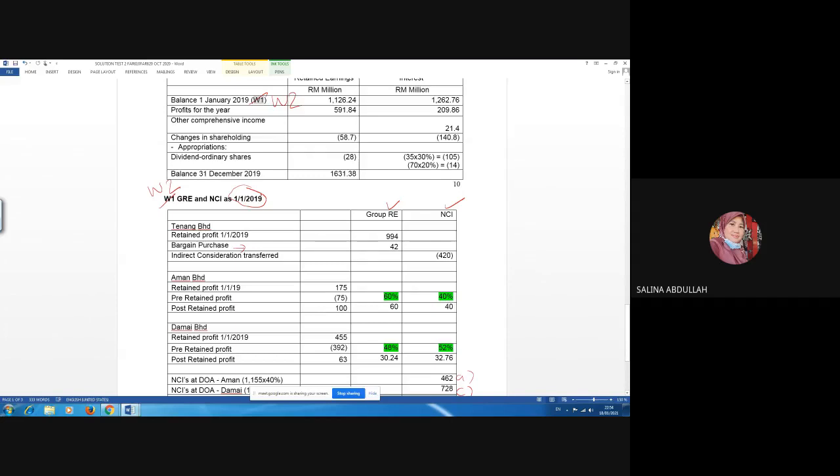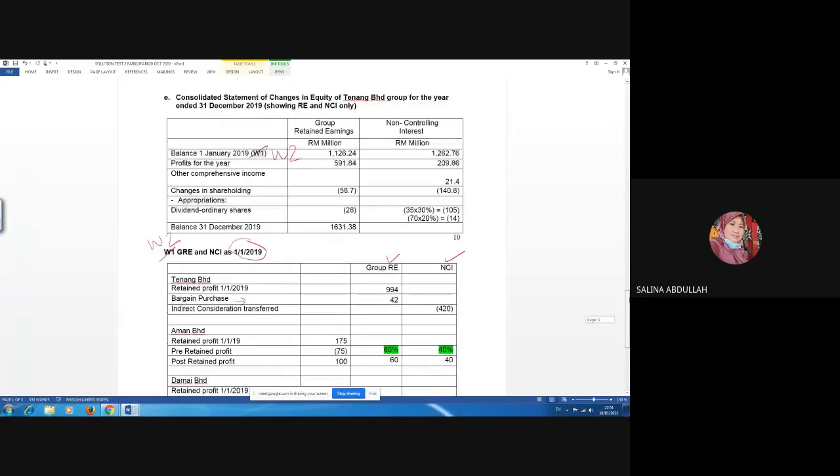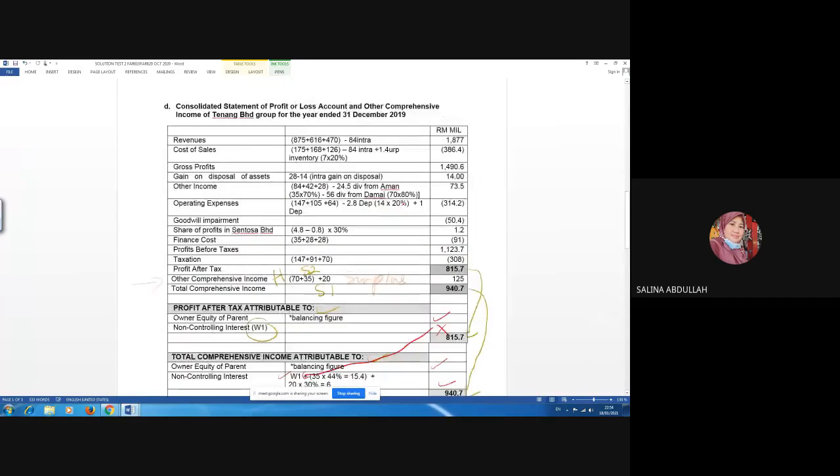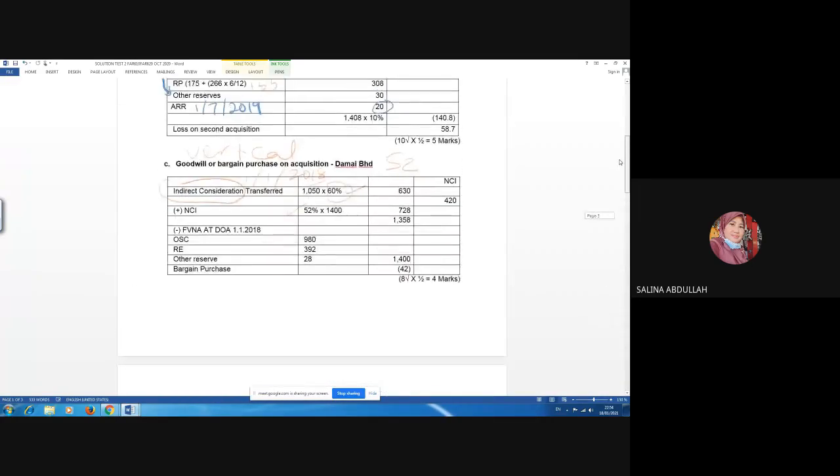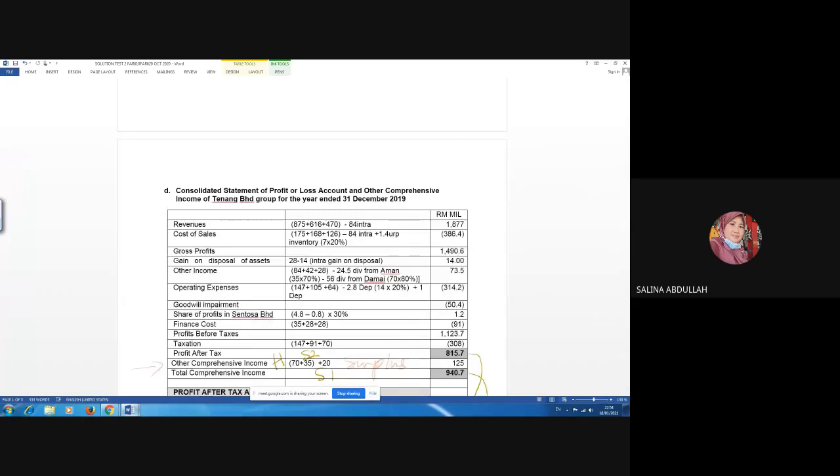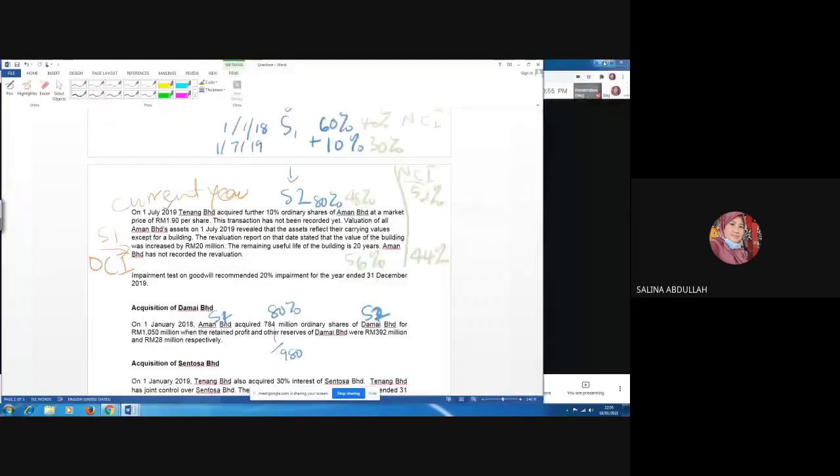So whatever in the previous year will be shown here in this beginning balance adjustment. You will not show bargain purchase in consolidated CSoPLOCI. Don't get confused. There is no adjustment for bargain purchase, because this calculation of bargain purchase for S2 is done in 1st January 2018. So I hope that you can understand my explanation.